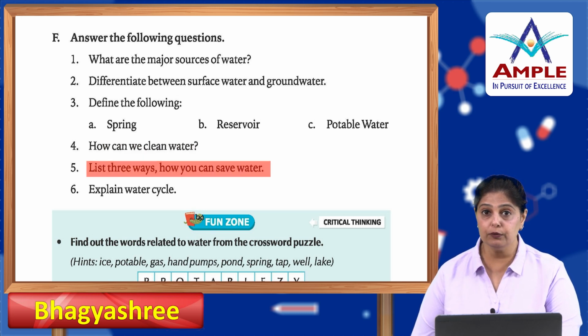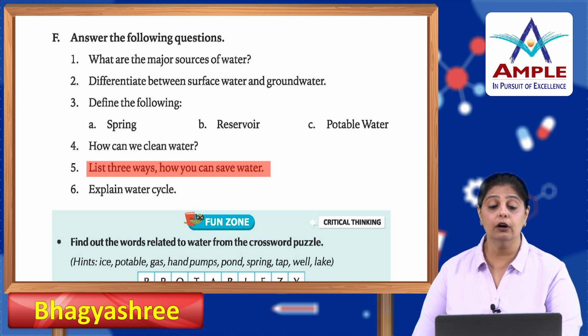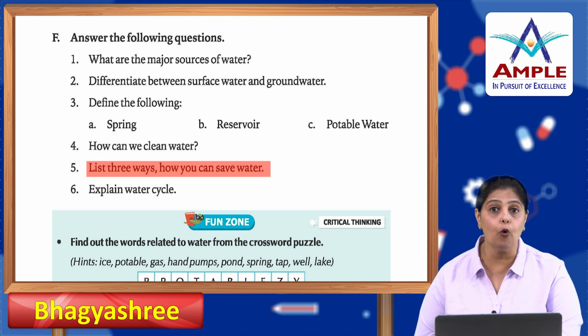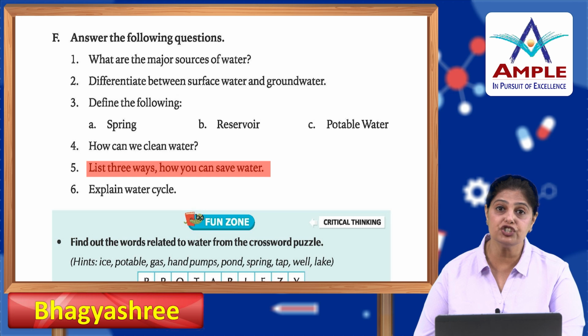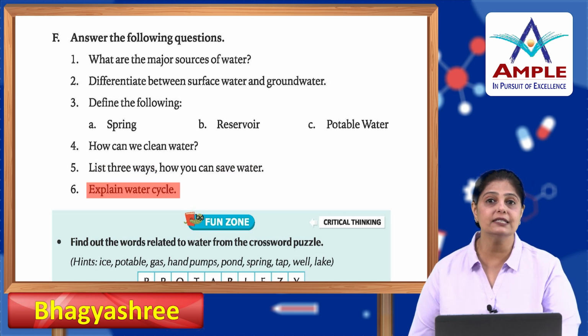Okay. List 3 ways how you can save water. We can collect the rainwater and use it for watering the plants, or we can use it for cleaning the houses. Second, we can save water by not leaving the taps open and getting the taps repaired if any tap is leaking. And thirdly, you can save water by taking a bath using a bucket, by filling a bucket instead of using a shower. Alright.